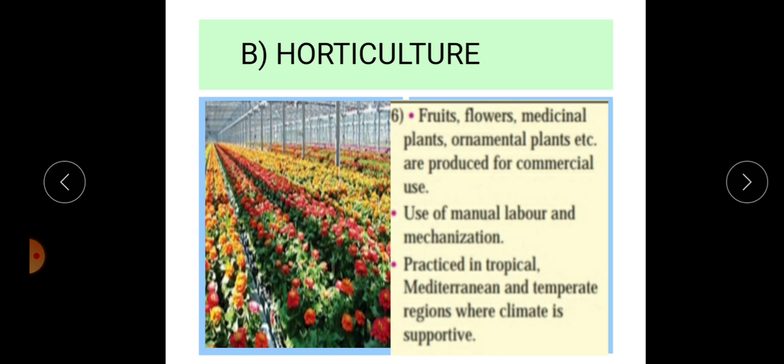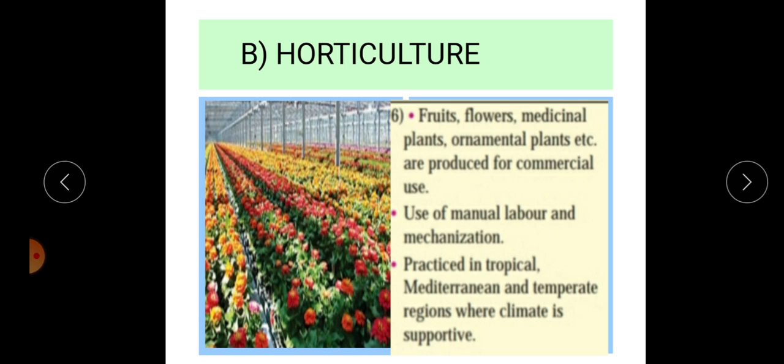Almost the farmer uses his total intensive capital on small land holdings. He uses advanced technology and water facilities. Irrigation facilities like drip, rain gun and sprinklers are also utilized by the farmer for this type of farming.